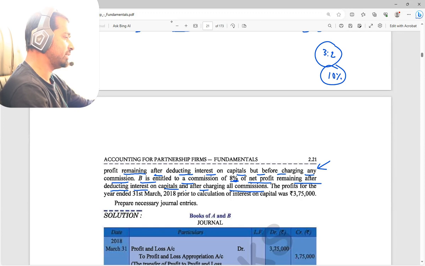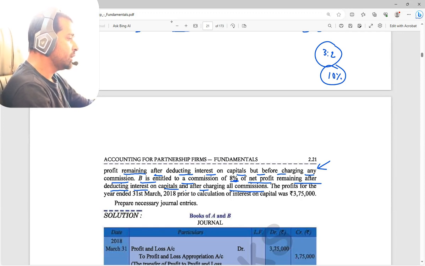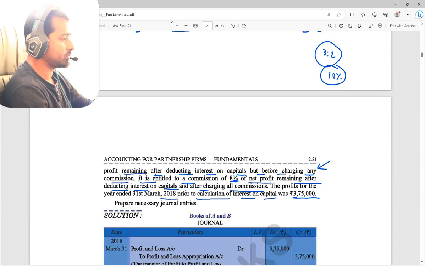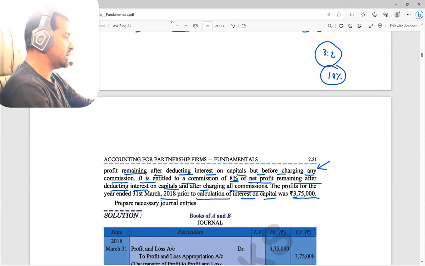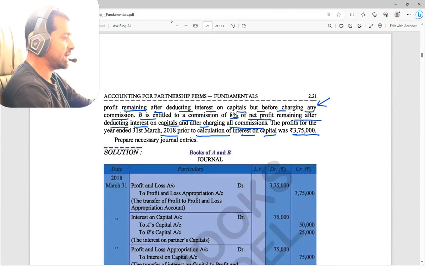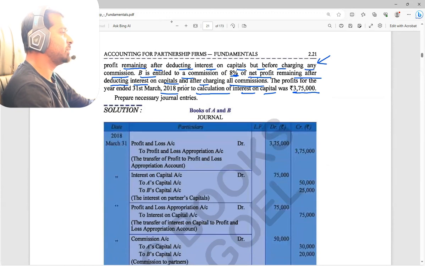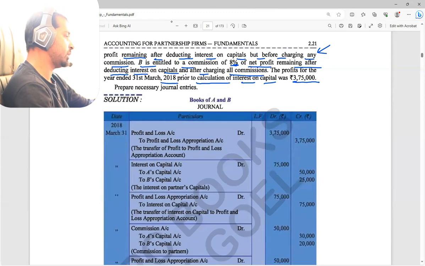Let's see how to deal with that. The profit for the year ended 31st March 2018 prior to the calculation of interest on capital was 3,75,000. Now one point is clear, the profit, that is net profit, is already given to you, that is 3,75,000, and it is prior to calculation of interest on capital.